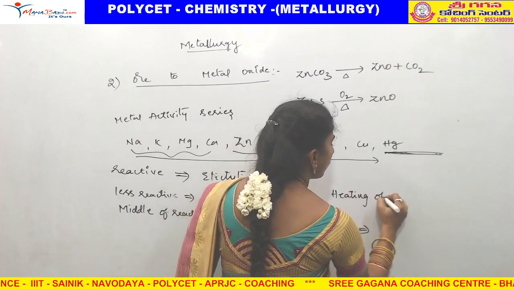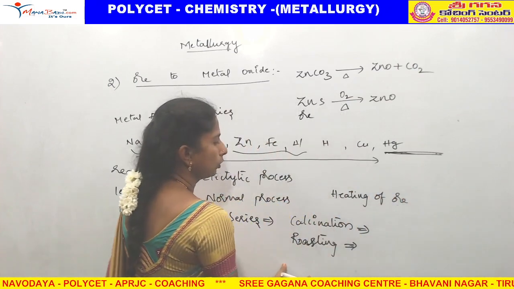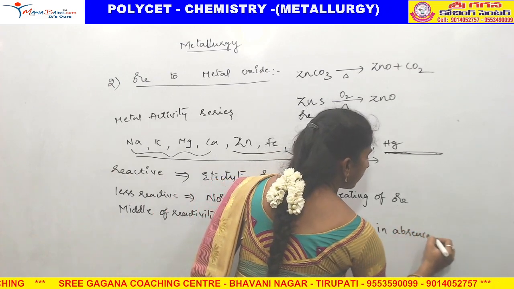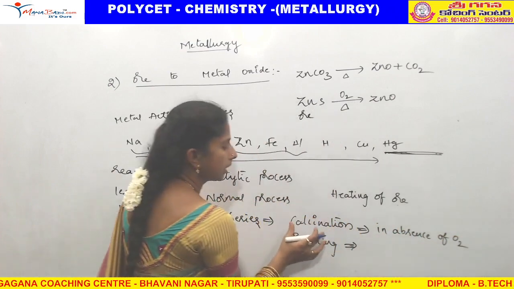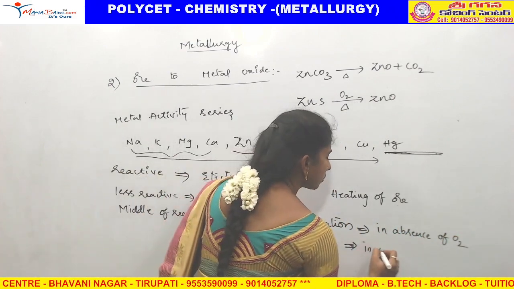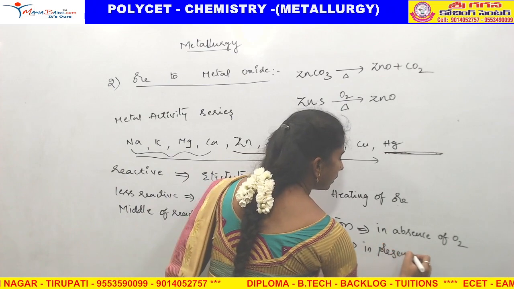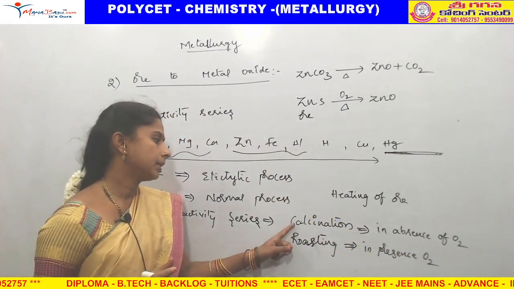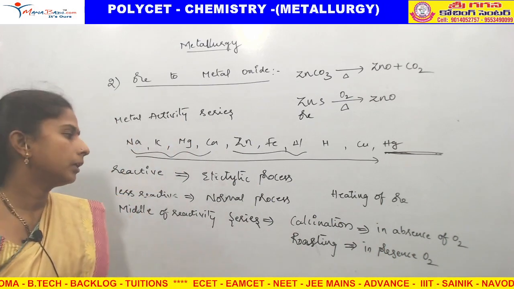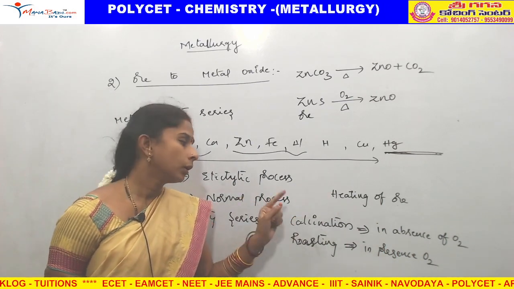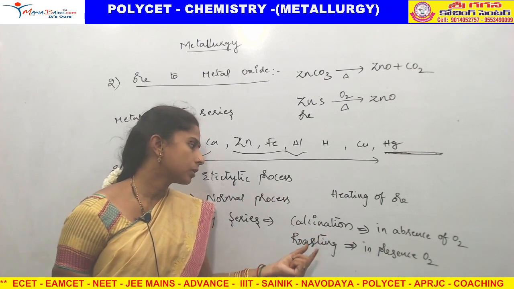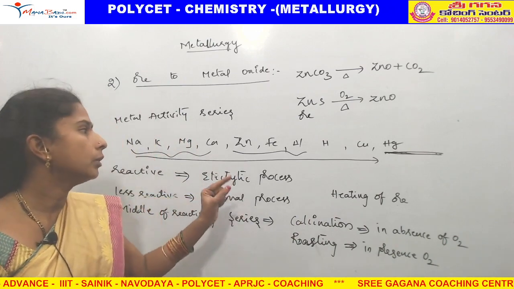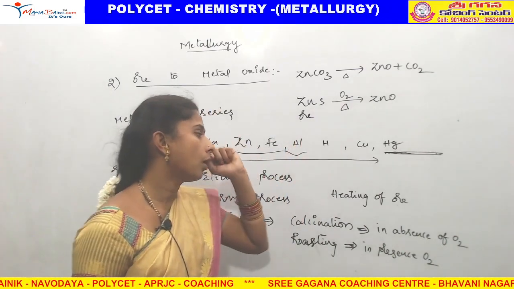Heating of the ore is common for both. Heating in absence of oxygen is called calcination. Heating in presence of oxygen is called roasting. That is the difference. Calcination and roasting both take place by heating the ore. These two we use to convert the ore to metal oxide.